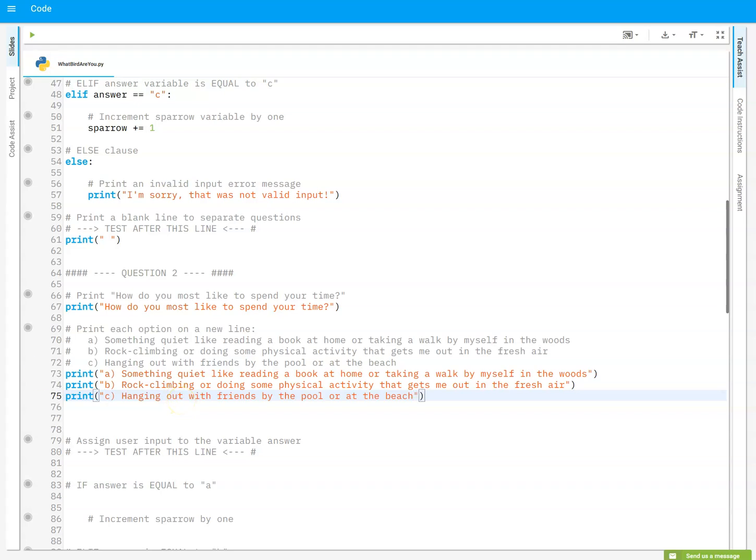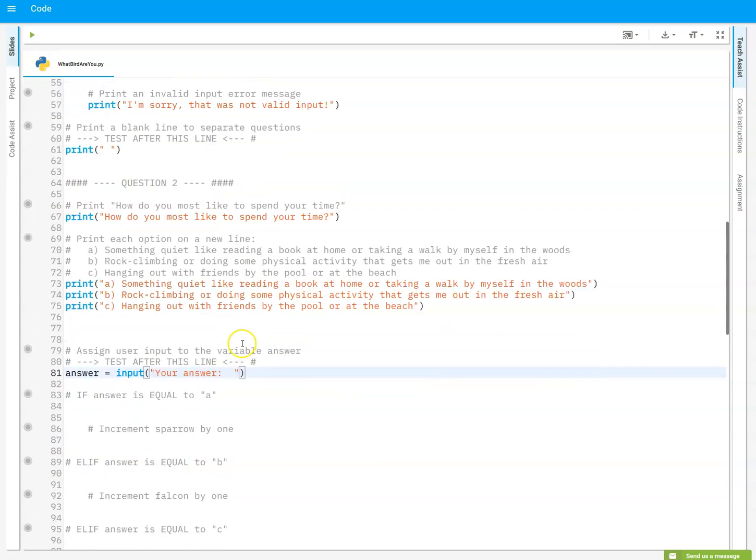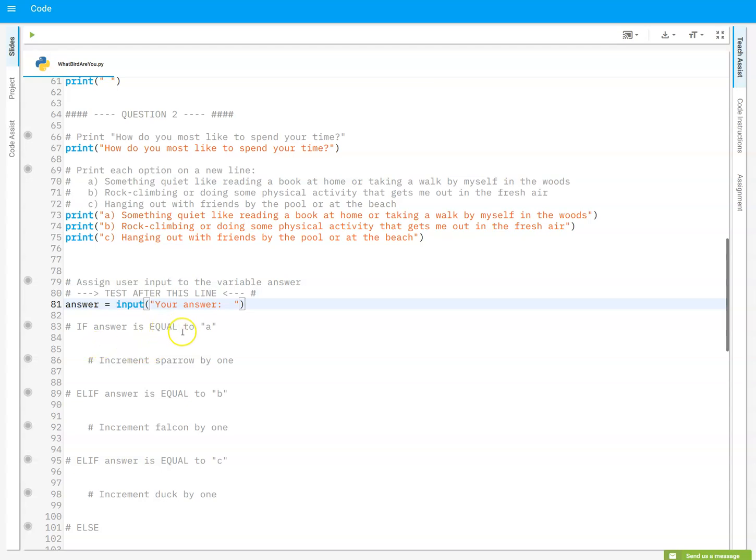There we go. And then I need to assign a user input. So again, I'm going to say answer equals, because I'm using the same variable answer. So answer equals input your answer, like that. And I don't want to test it yet, but now here's the thing. I'm going to increment these again, A, B, and C by 1, and I'm using the same pattern.